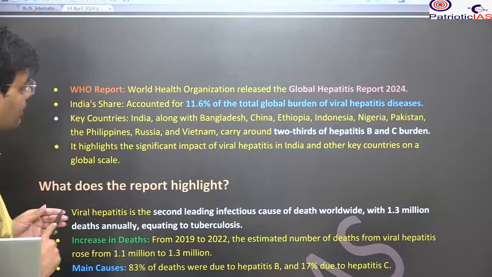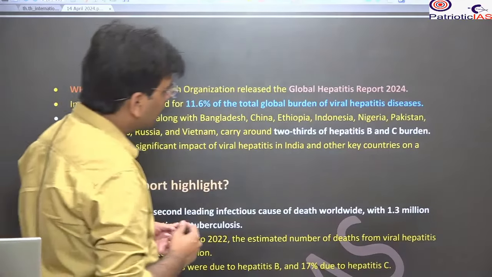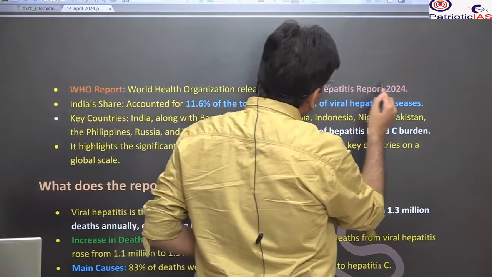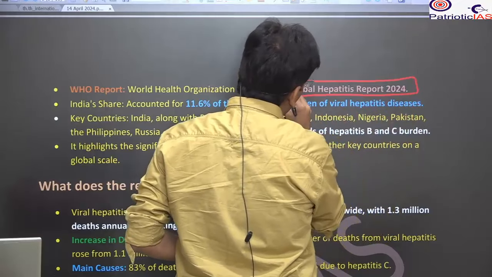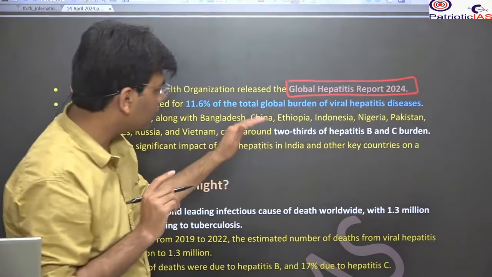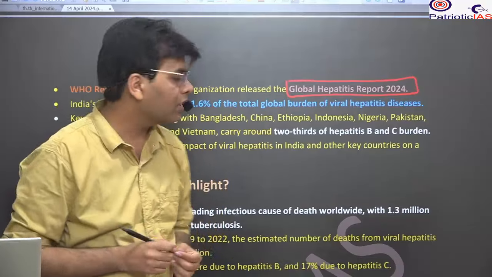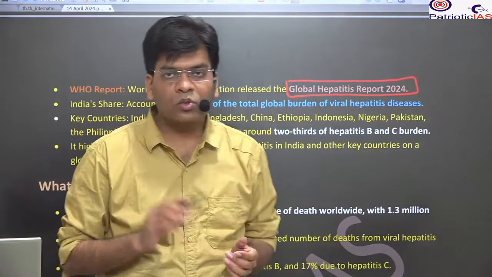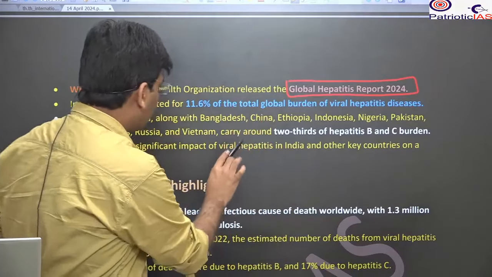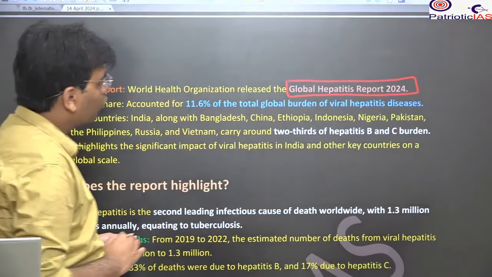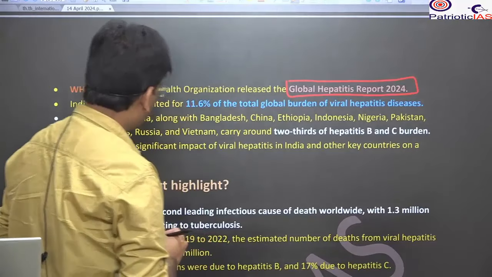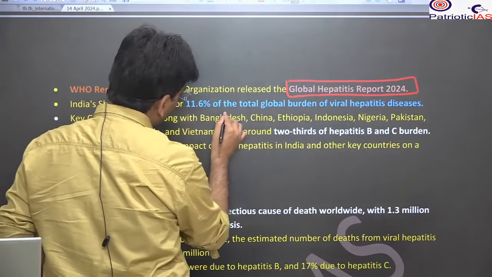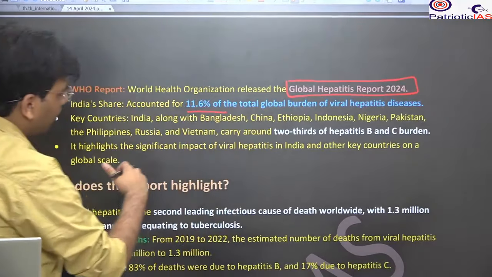The second thing is that you should know the name of the report, Global Hepatitis Report 2024. So in the prelims, they can ask who published the Global Hepatitis Report. It is the WHO that published the Global Hepatitis Report. Okay, already we know that 11% of the world's total global burden falls in India.